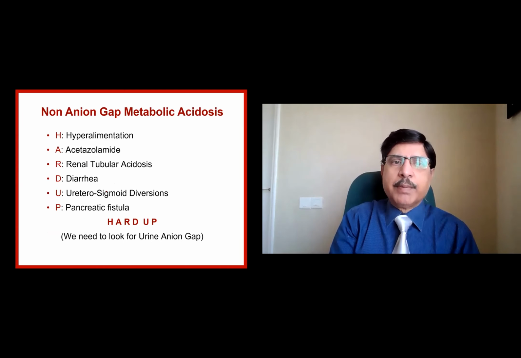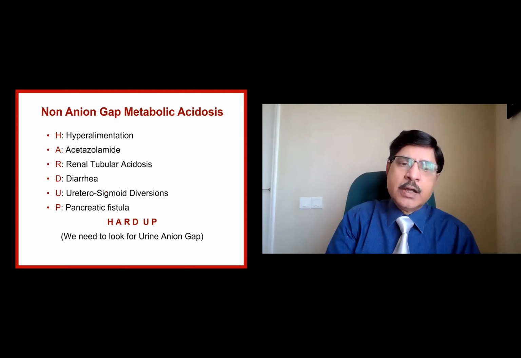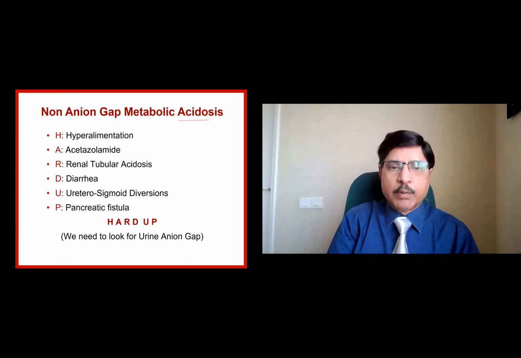Okay, for non-anion gap metabolic acidosis, another mnemonic is HARDAP: hyperalimentation, acetazolamide (carbonic anhydrase inhibitor), RTA, diarrhea, ureterosigmoid diversion, pancreatic fistula. Pancreatic fistula, because the pancreas secretes alkaline secretions, so bicarbonate will be high. If there is a fistula, the bicarbonate is wasted. Wasting of the bicarbonate is wasting of the alkali, which leads to metabolic acidosis. So this is the non-anion gap metabolic acidosis.